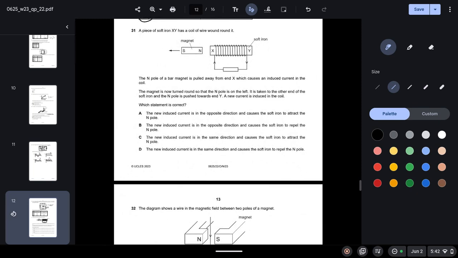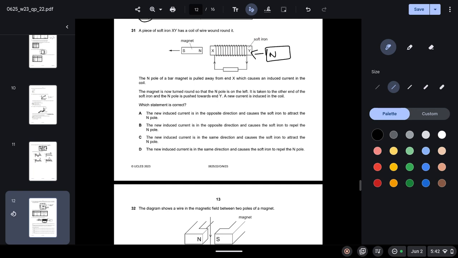31. A piece of soft iron XY has a coil of wire wound around it. The north pole of a bar magnet is pulled away from end X, which causes an induced current in the coil. The magnet is now turned round so that the north pole is on the left. So the magnet is rotated and taken to the other end of the soft iron, and the north pole is pushed towards end Y. A new current is induced in the coil. Which statement is correct?